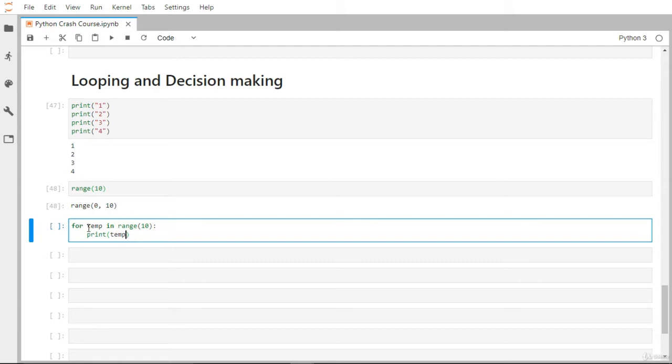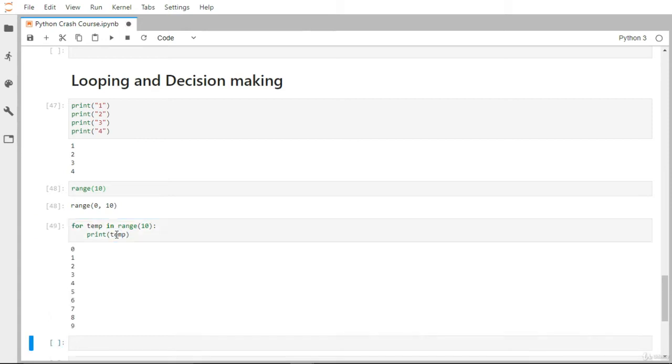This is an iterator object, so it won't print those 10 numbers immediately, but you can iterate over it 10 times. Every time you iterate, that number goes into the temporary variable, and once we enter the loop, it executes the print statement and prints that number. So with just 2 lines of code, I have displayed 0 to 9.